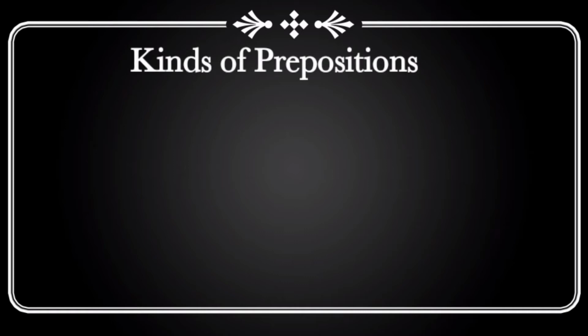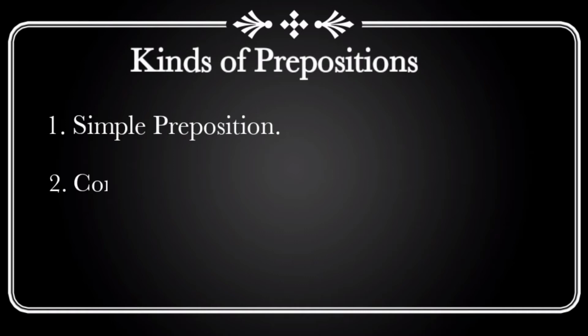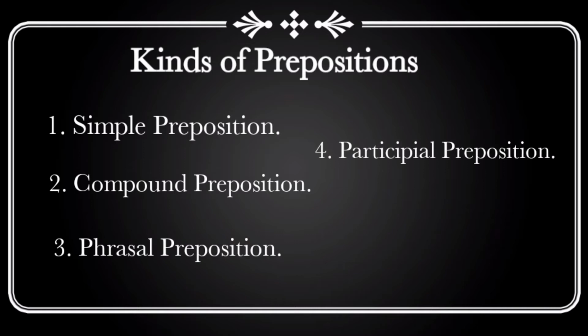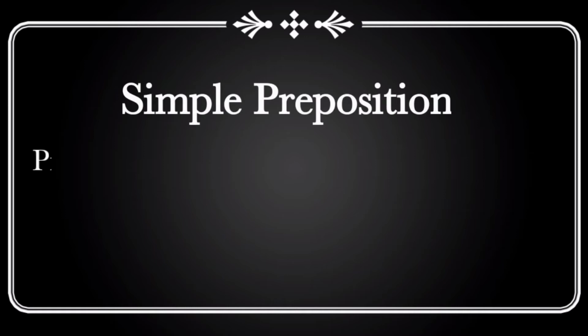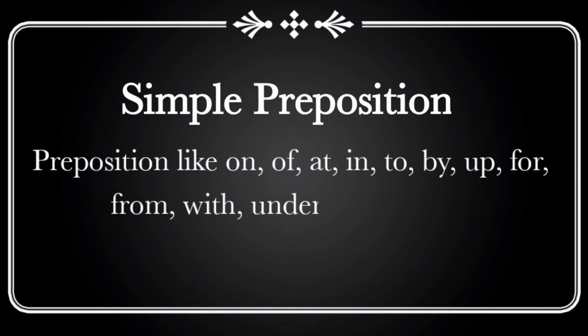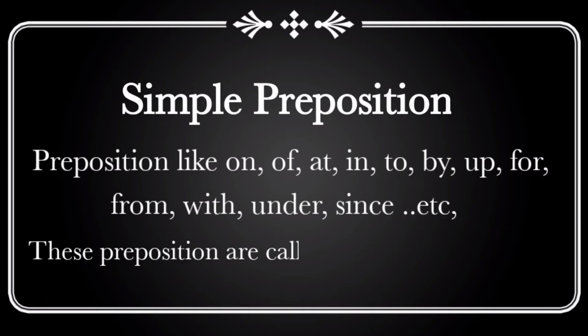Kinds of prepositions: simple preposition, compound preposition, phrasal preposition, participle preposition, appropriate preposition. Simple prepositions are like on, off, yet, in, to, by, up, for, from, with, under, since, etc. So these prepositions are called simple prepositions.